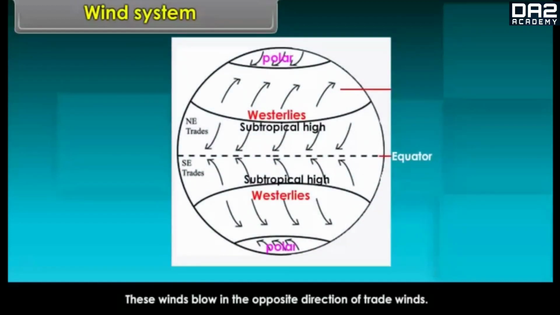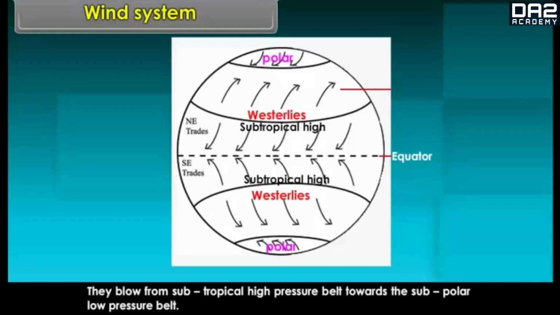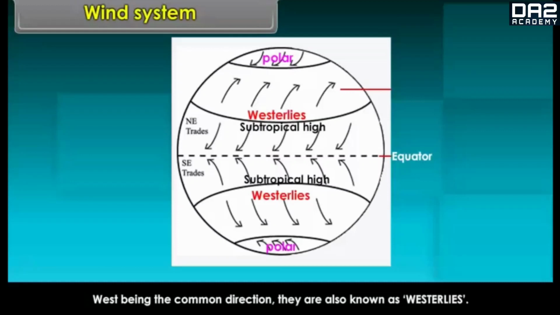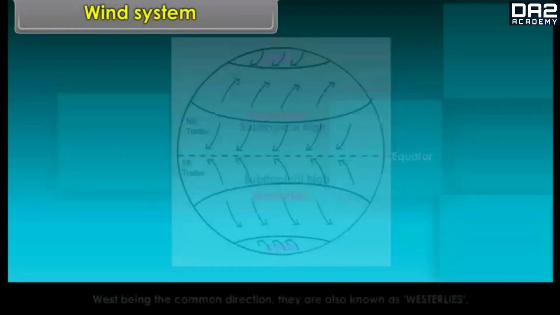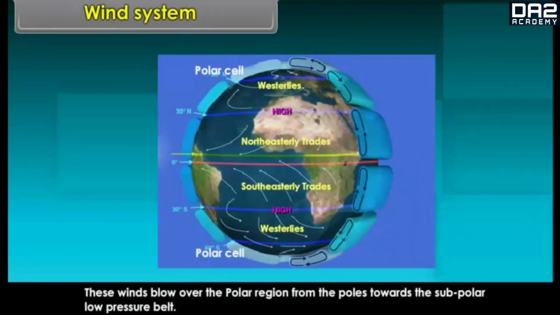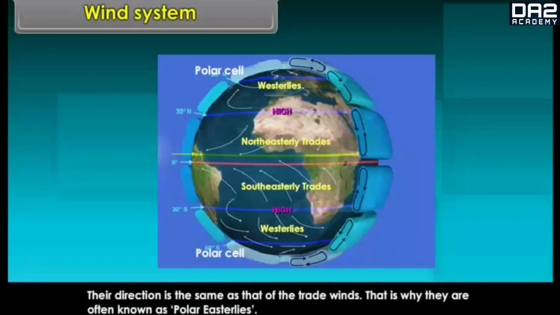Anti-trade winds. These winds blow in the opposite direction of trade winds. They blow from the subtropical high pressure belt towards the subpolar low pressure belt. West being the common direction, they are also known as westerlies. Polar winds. These winds blow over the polar region from the poles towards the subpolar low pressure belt. Their direction is the same as that of the trade winds. That is why they are often known as polar easterlies.